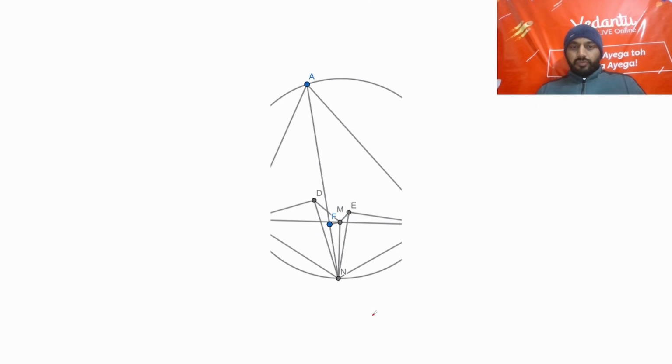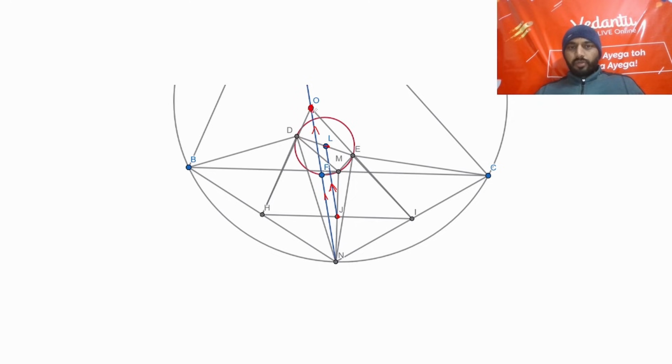So now if we move back to that part, as we got this point O, we can say that ON is parallel to LJ. L is this point and J is this point, so ON is parallel to LJ.